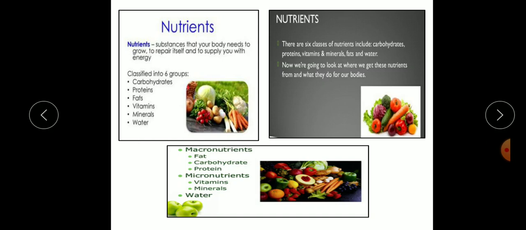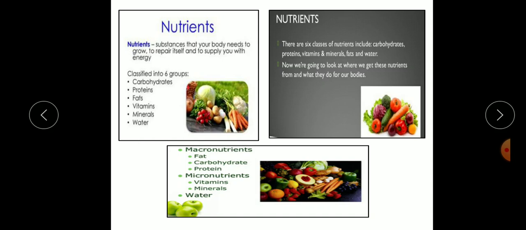Now we are going to look at where we get these nutrients and what they do for our bodies. You know, students, the food which includes nutrients is known as nutritious food. The nutrients are the basic components of food without which our body cannot function.